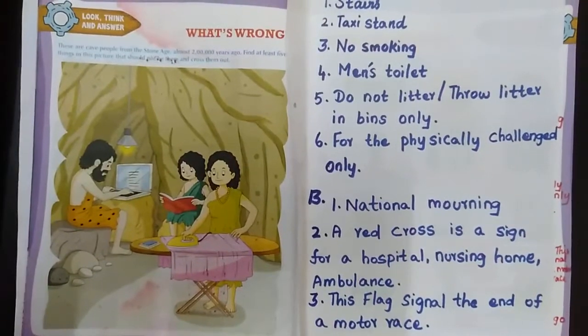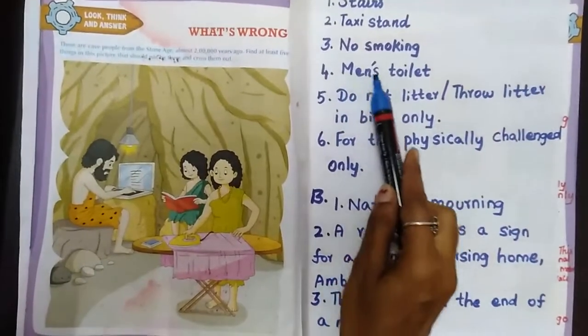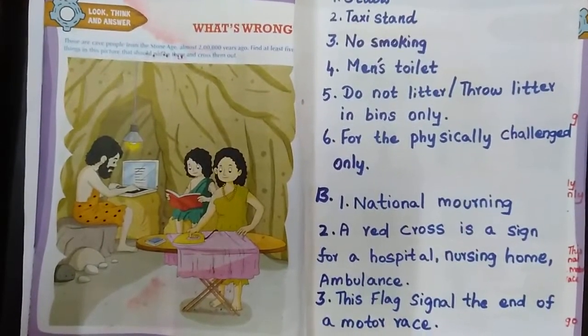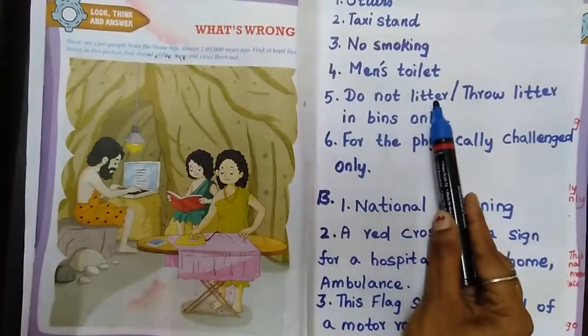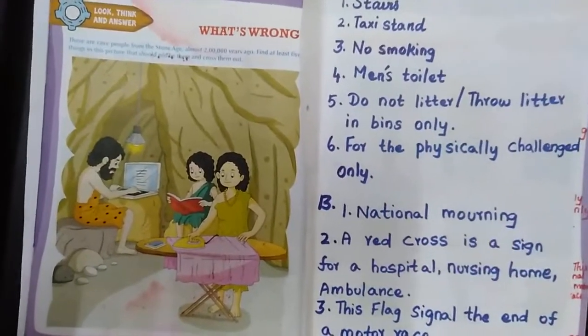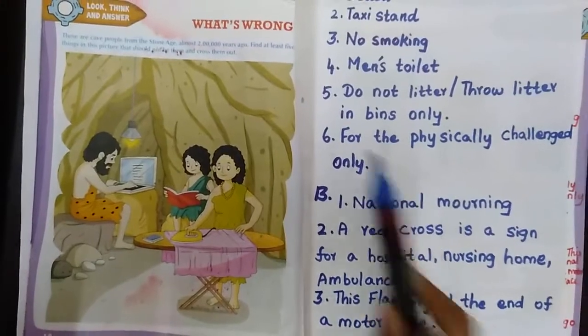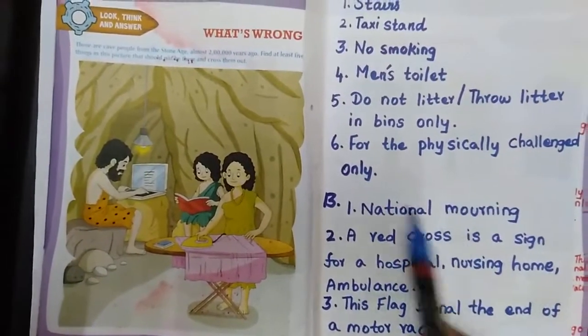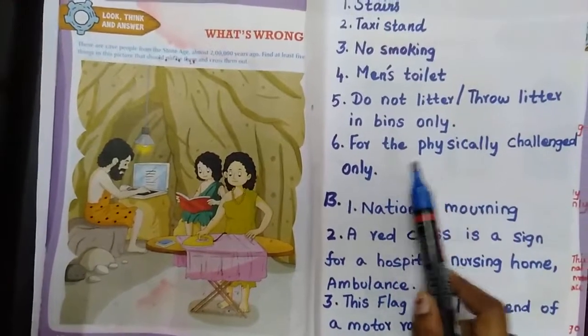Then fourth one, men's toilet. Then do not litter or throw litter in bins only. Then for the physically challenged only.